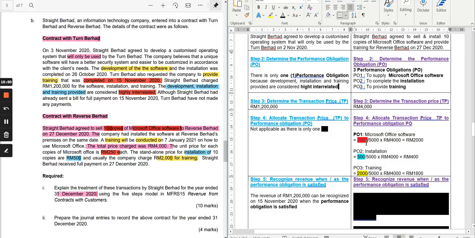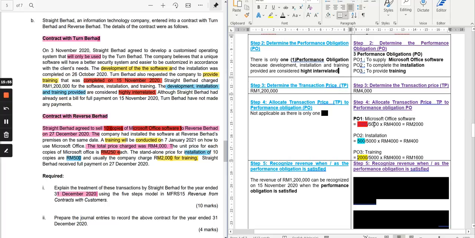So the standalone selling price is divided by the 5,000, the total standalone selling price from the 3 performance obligations. Each separate standalone selling price is given here separately. Then you repeat the same for each item. For installation, 500 over 5,000 times 4,000, where 4,000 here is the transaction price.